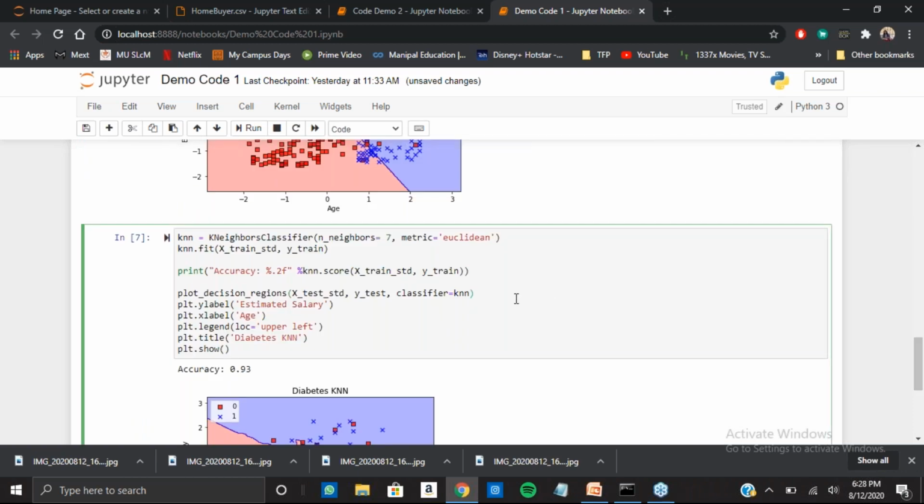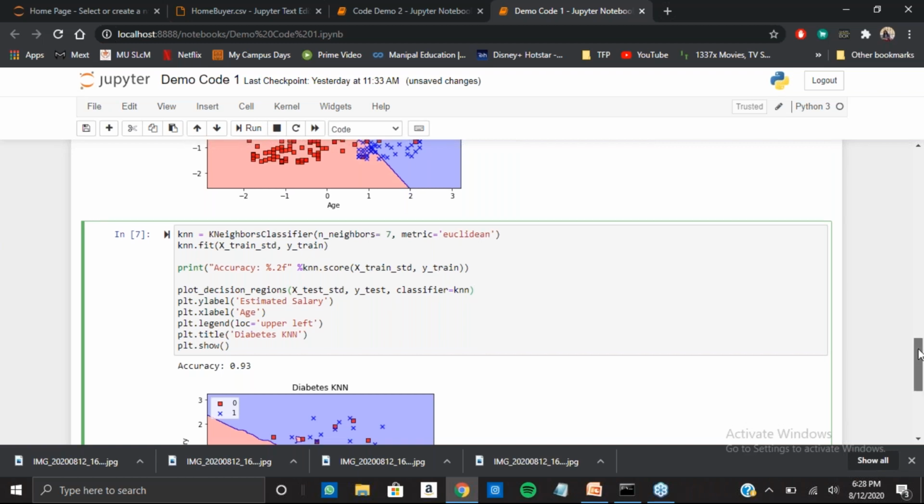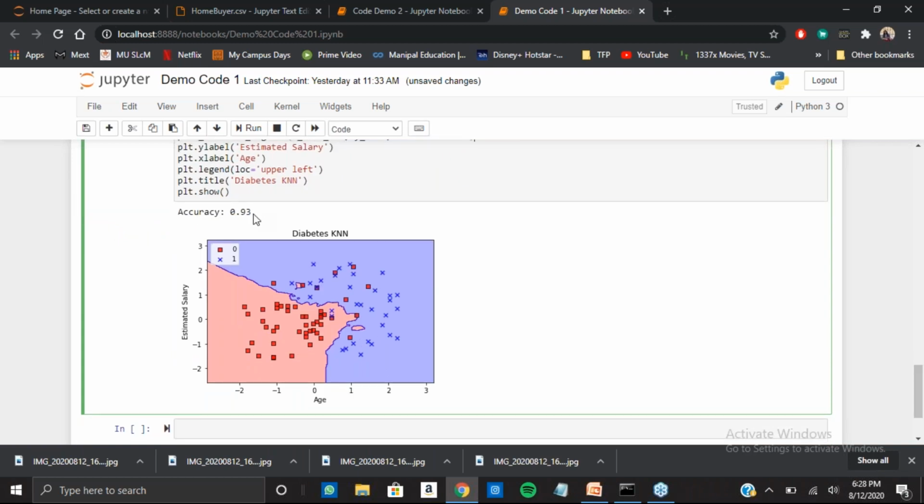Then we have k nearest neighbor. So here we set the number of neighbors as 7. So the value of k here is 7. And the metric we use is Euclidean. Now we'll print the accuracy of this as well. Now you can see the accuracy is a little higher than what we get with logistic regression, because logistic regression forms a straight cut line, and this here is forming a curved line to separate the data. So it's even messier than a curve actually, and it forms this partition to separate the two kinds of data.